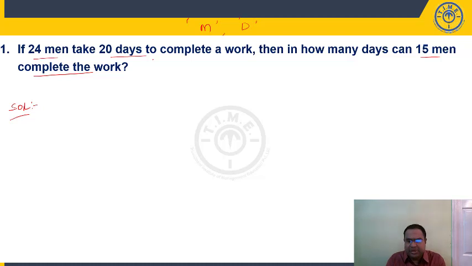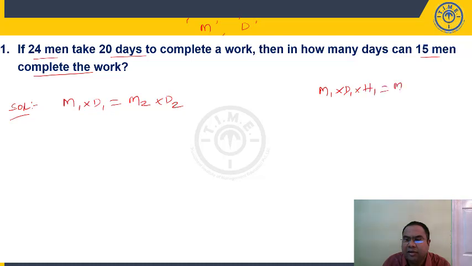So nothing has been mentioned, means we will assume the efficiencies or capacities of the people who are working to be same. Similarly, work done by each group to be same. So we know men given, days given, then what will happen? Work done is same. What is your formula? M1 D1 equal to M2 D2. What is the formula we have discussed in the beginning when work done is same? M1 D1 H1 equal to M2 D2 H2. Hours is not given. Don't take hours. M1 D1 equal to M2 D2.